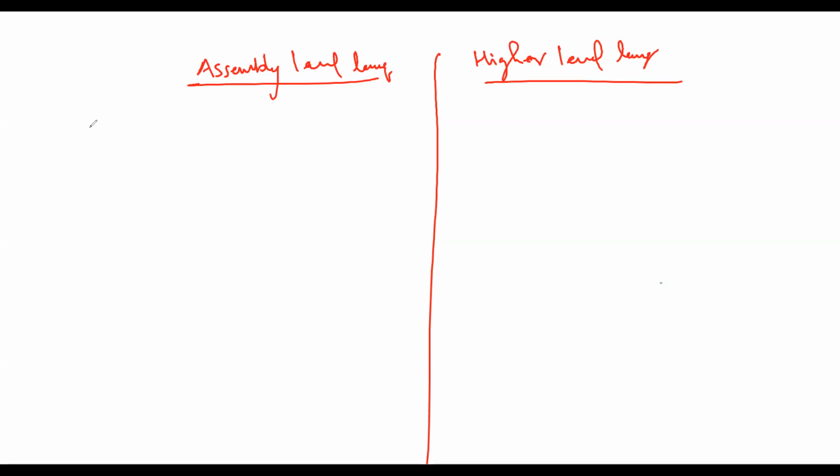Okay, so the first part is in assembly level language. Actually, we are talking about the differences. In assembly level language, the execution happens line by line.